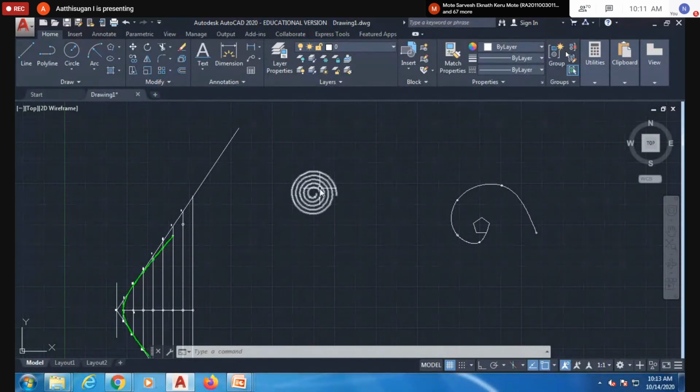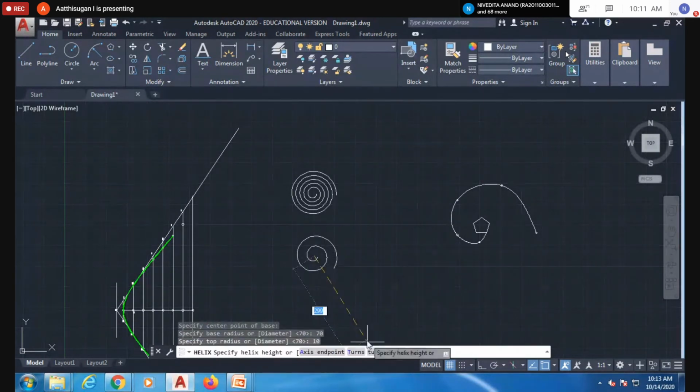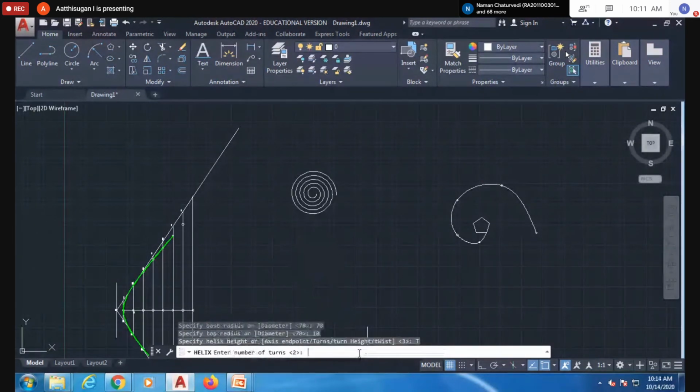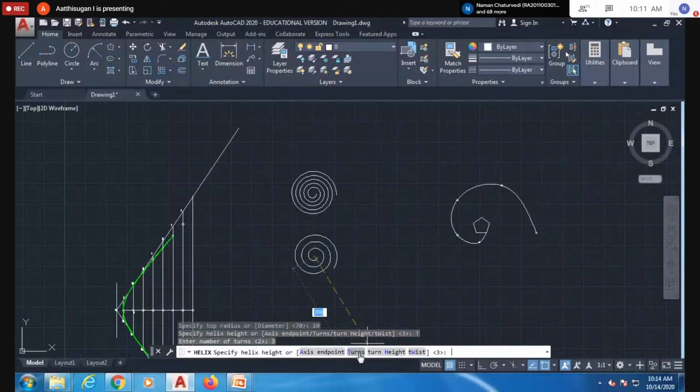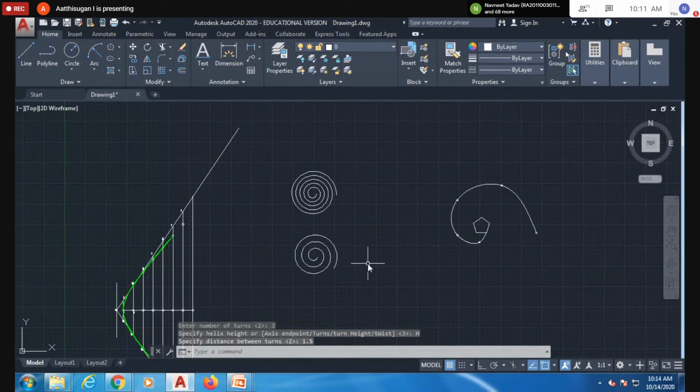Using the same helix, center point, radius 70, top radius is 10. Height you can give 10 tens, I'm going to give some 3 tens, or 2 tens. Height I'm going to give 1.5. Like this also do, this is easy. So you can just practice this one. The helix command may be helpful in future.